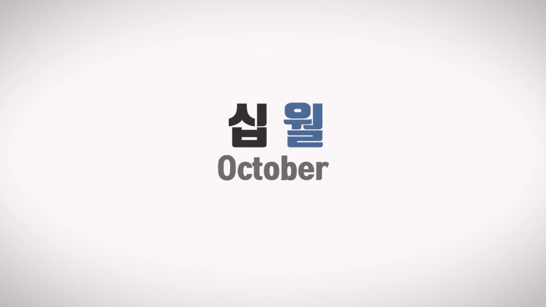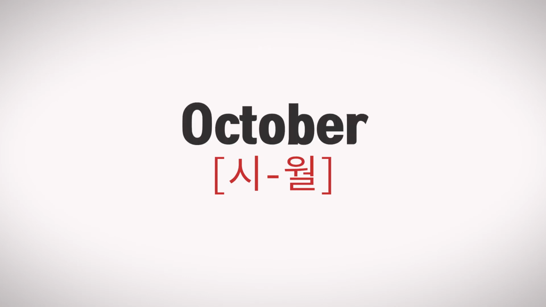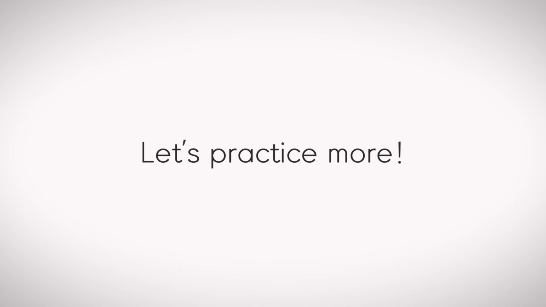The same goes for October. Number 10 is 십. And it's supposed to sound 시뷜, but the ending consonant 비읍 is silent here. So we say 시월. We do this because it's a little difficult to smoothly transition 기역 or 비읍 sound to the next. Then let's practice from January to December.